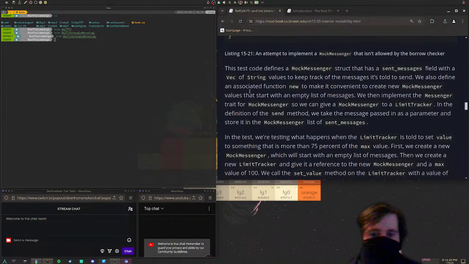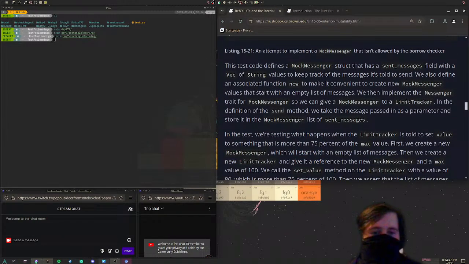Let's just read forward. This test defines a MockMessenger struct that has a sent_messages field with a Vec of String values to keep track of the messages it's told to send. We also define an associated function new to make it convenient to create new MockMessenger values that start with an empty list of strings. We then implement the Messenger trait for MockMessenger so we can give a MockMessenger to a LimitTracker.